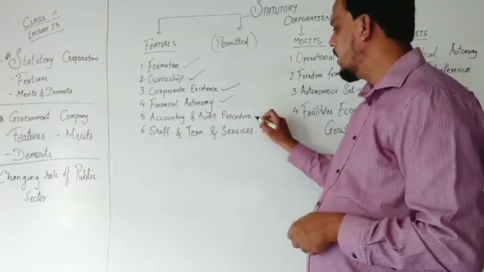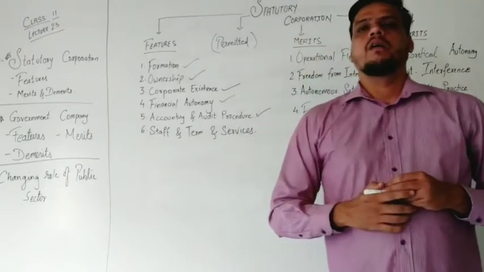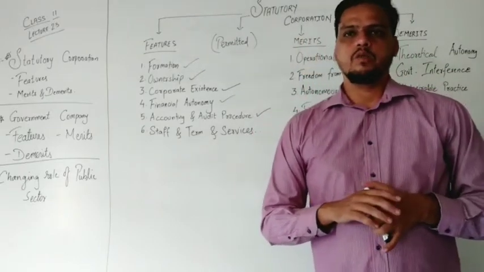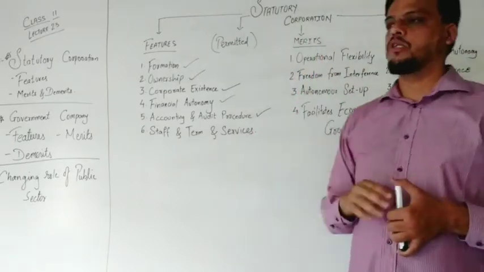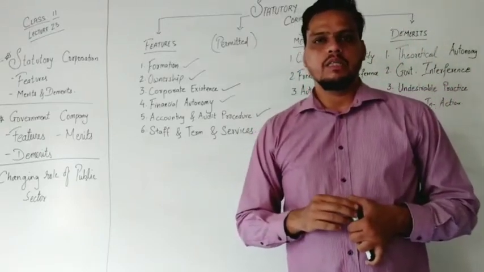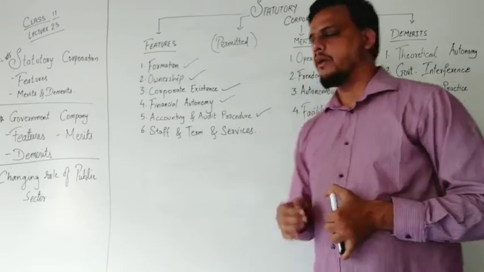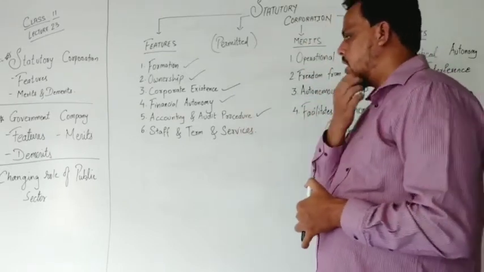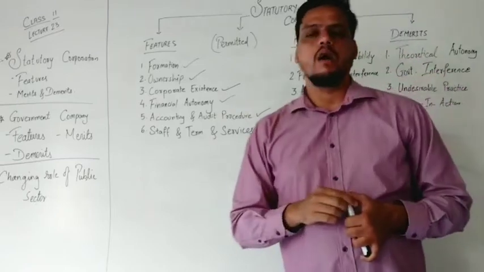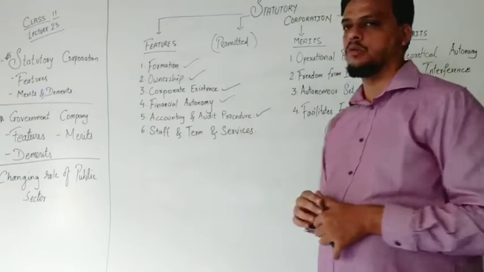Next point is accounting and audit process. Here, in many organizations which are statutory corporations, the accounting and audit process is under the control of government. Government employees come here and work according to the terms of the accounting and audit process. They follow all the rules and regulations related to this.